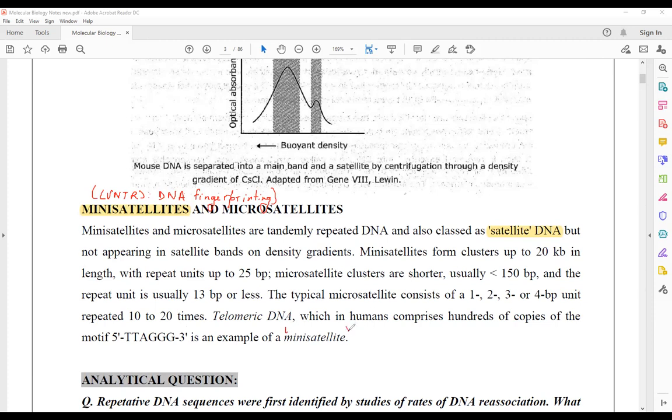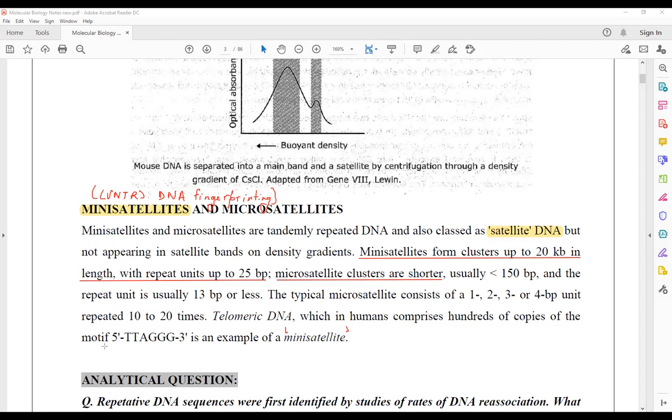देखिए, अगर हमें मिनी सैटेलाइट को समझना है, तो mini satellite will form a cluster of 20 kilo base pair. The repeating unit in the case of mini satellite is approximately 25 base pair or less. Microsatellites have further smaller units, very small fragments of repeats, less than 150 base pair. That means it is much lesser than the 25 base pair.